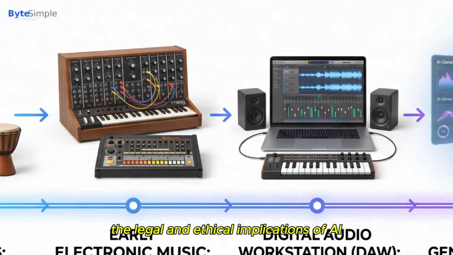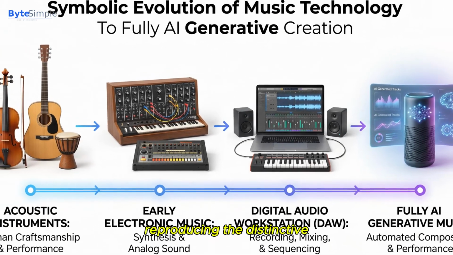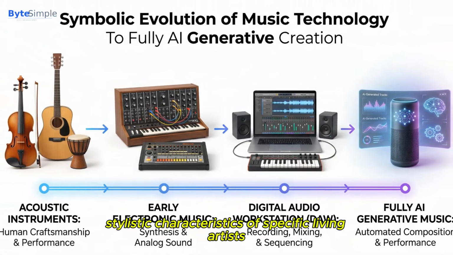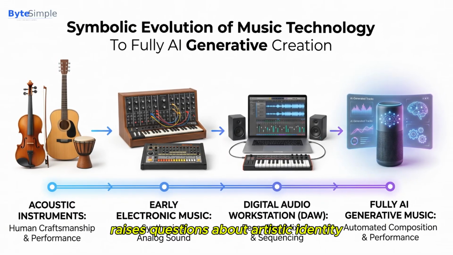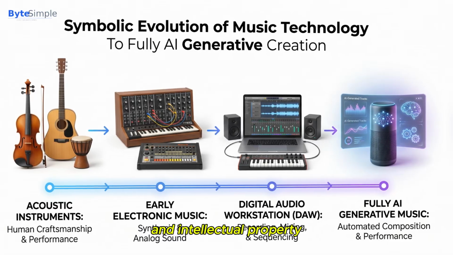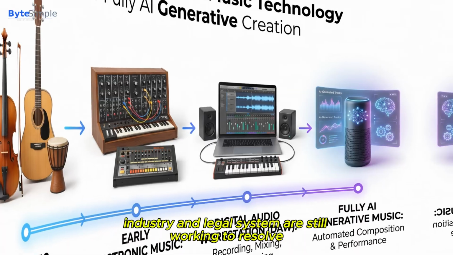The legal and ethical implications of AI style transfer are complex. Reproducing the distinctive stylistic characteristics of specific living artists raises questions about artistic identity and intellectual property that the music industry and legal system are still working to resolve.